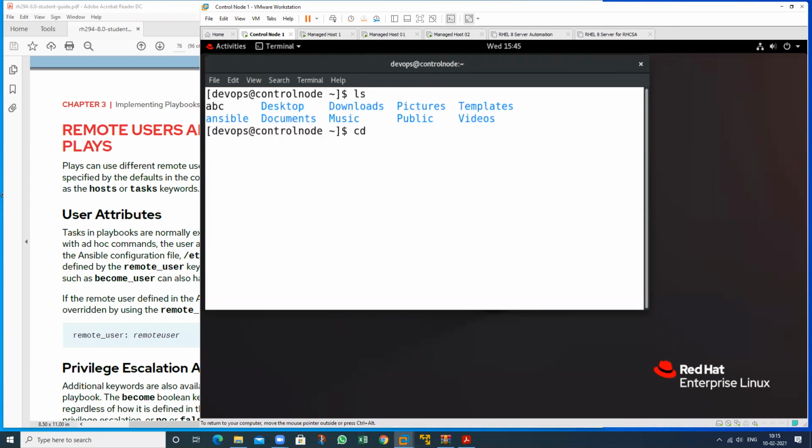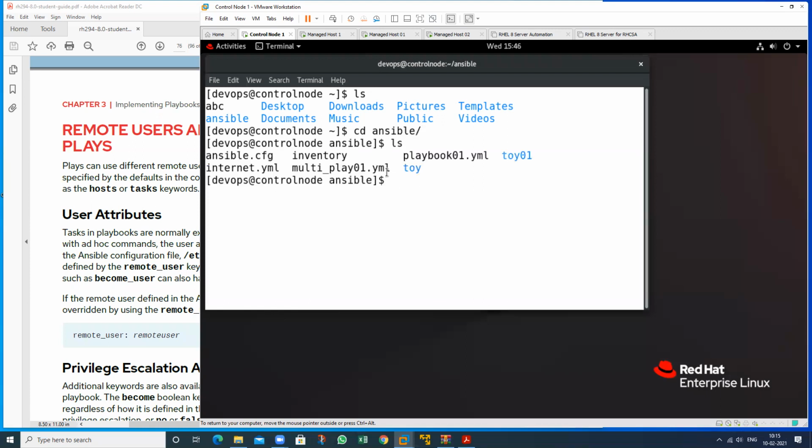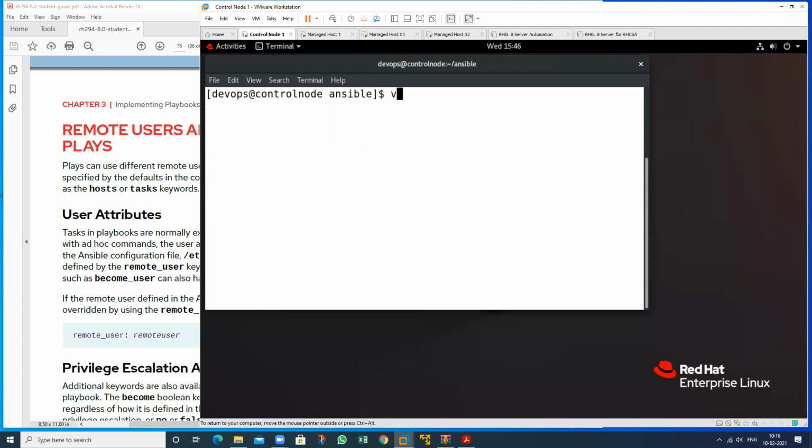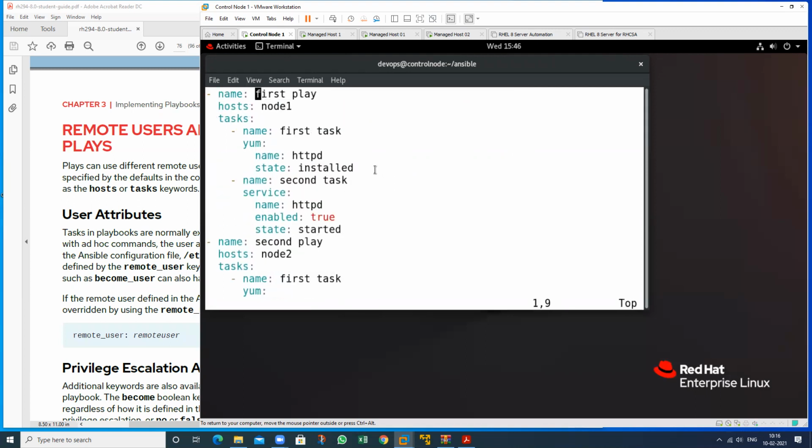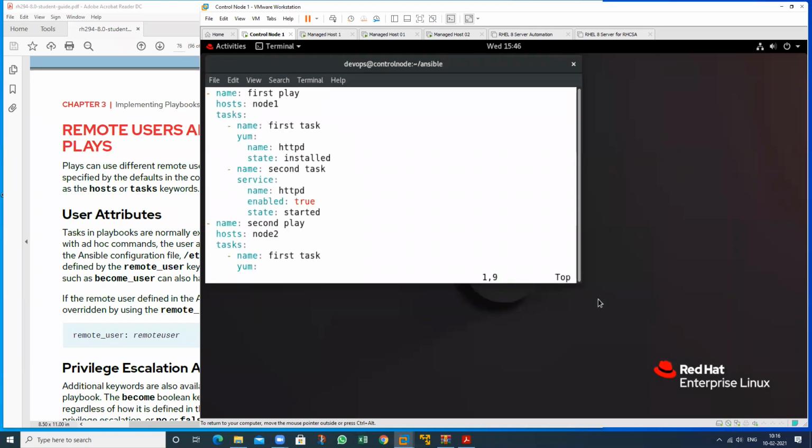Go to the Ansible folder and see, we have already written a playbook, that is the multiplay playbook, and we want to perform those tasks against these hosts. So see what is in this playbook. It is multiplay, and in this we have written some tasks.